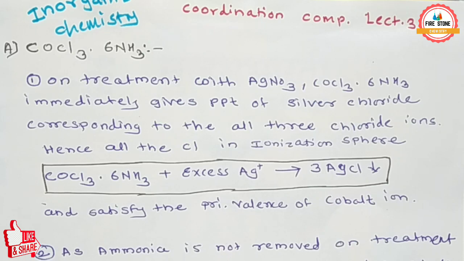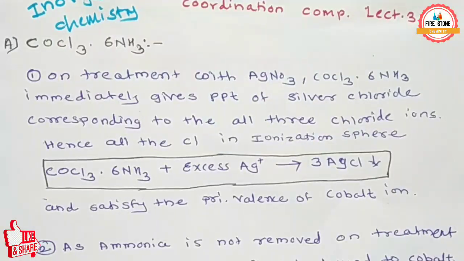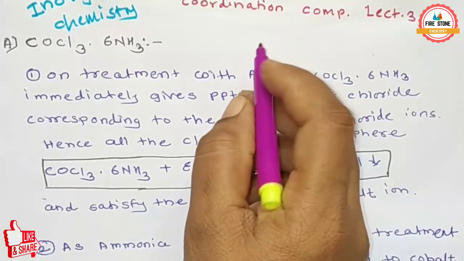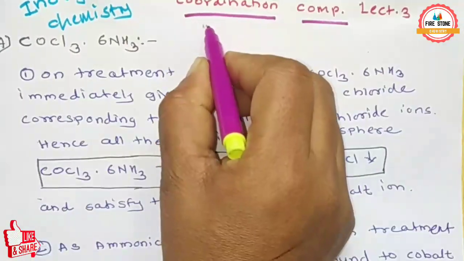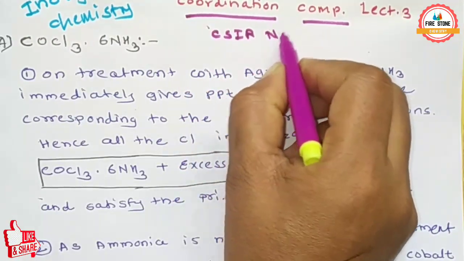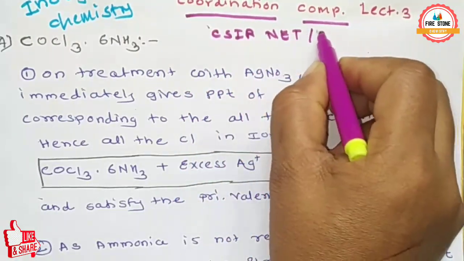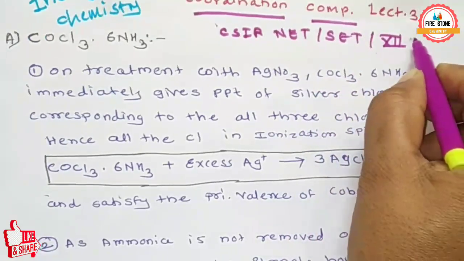Today's topic is coordination compound, lecture 3. If you have not seen our previous lectures on coordination chemistry, please go to the channel and see them. Coordination compounds and coordination chemistry are the most important topic for the CSIR NET, SET exam, or 12 science board exam.